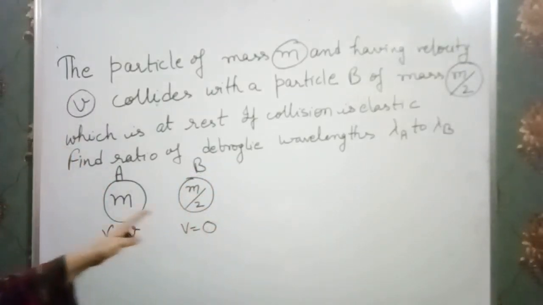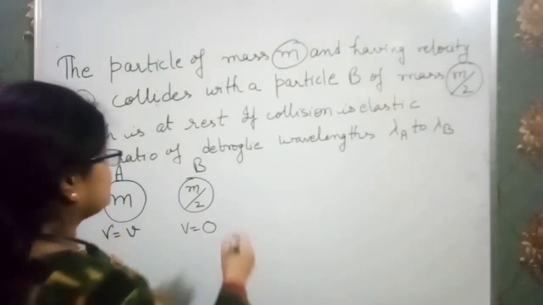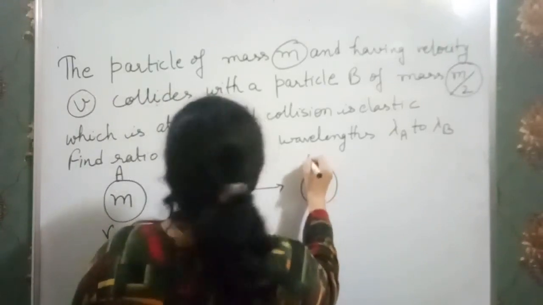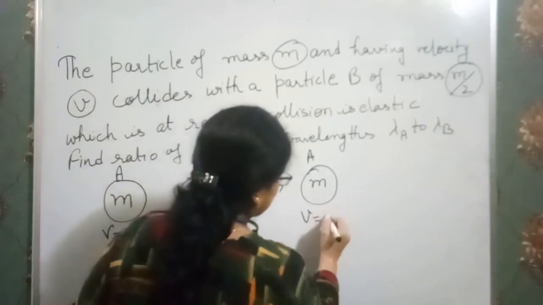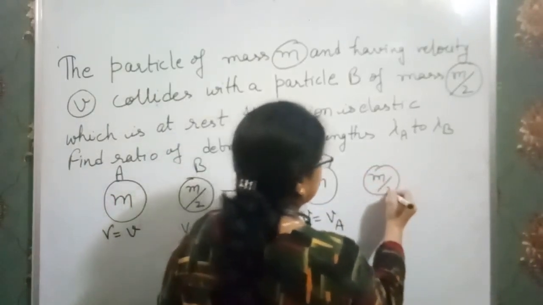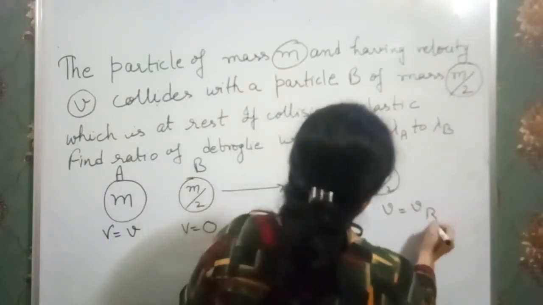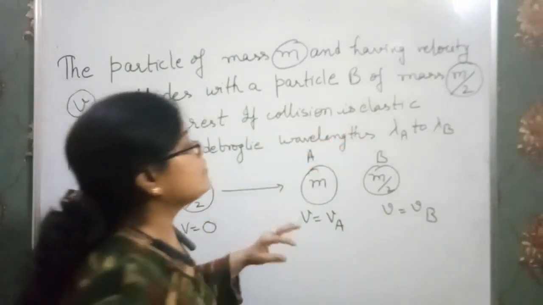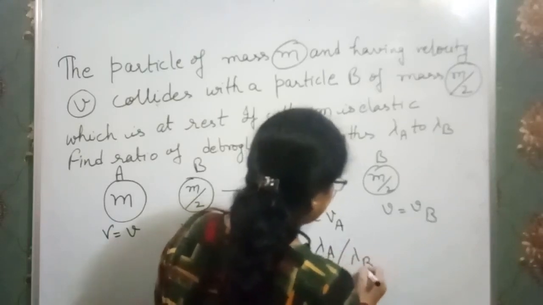They both collide with each other and the collision is elastic. So after collision, A has mass m but its velocity becomes, say, va, and for B with mass m by 2, the velocity becomes vb. But we have to find the ratio of the de Broglie wavelengths, lambda a over lambda b.